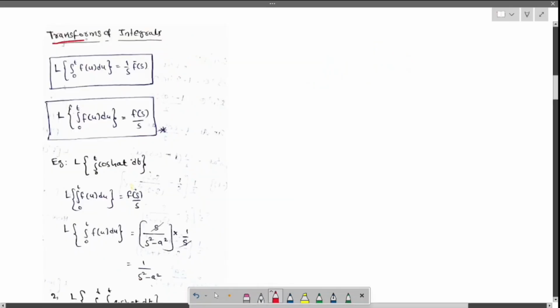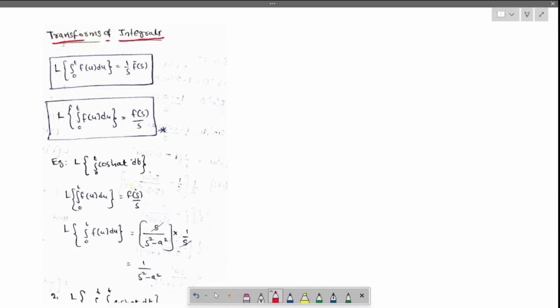Now the next thing is transforms of integrals. So for f of t, for the Laplace of integral from 0 to t of f of u du, for f of u the Laplace will be f of s. For the 0 to t integration du, this will be 1 by s. Nothing but f of s by s.